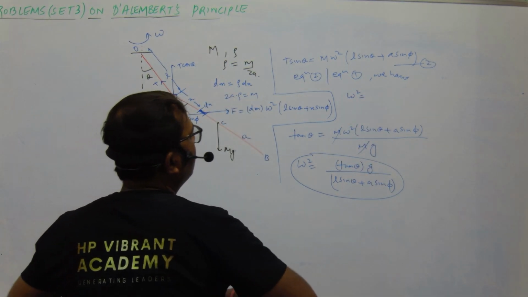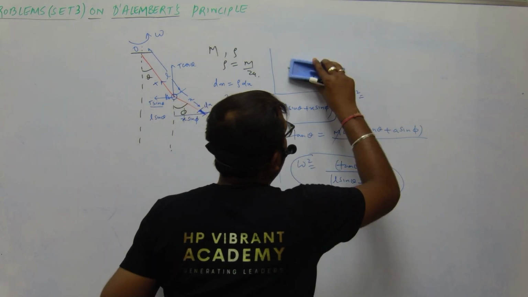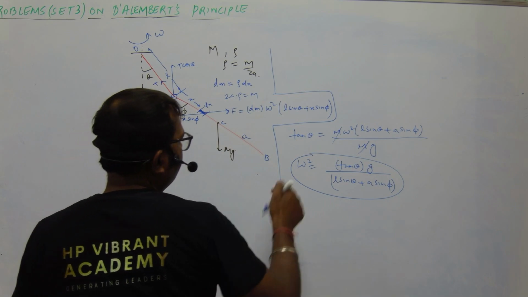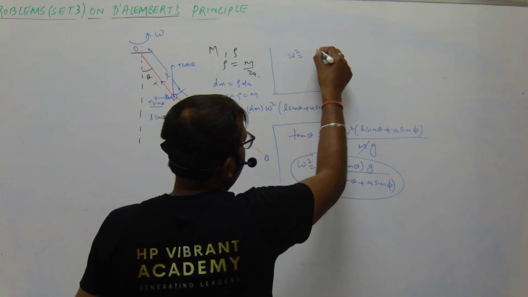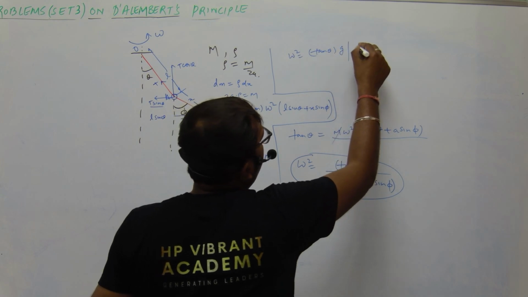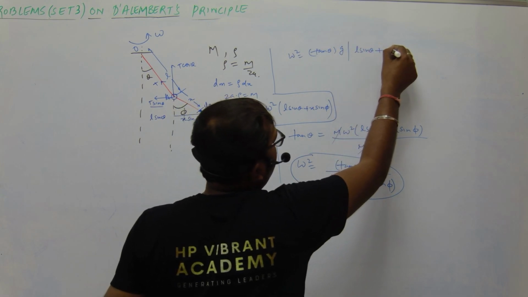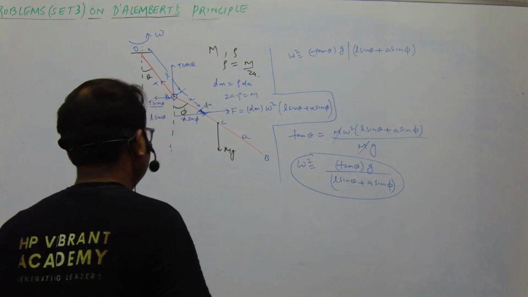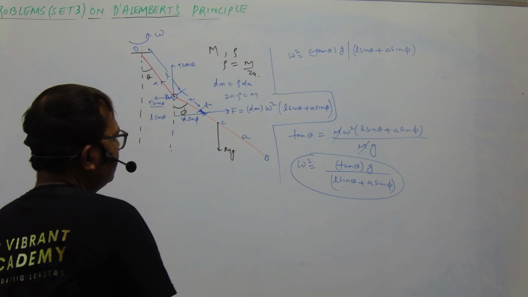This is not required. So value of omega square is equal to tan theta into g upon (L sin theta plus a sin phi). Okay, let us further simplify this.